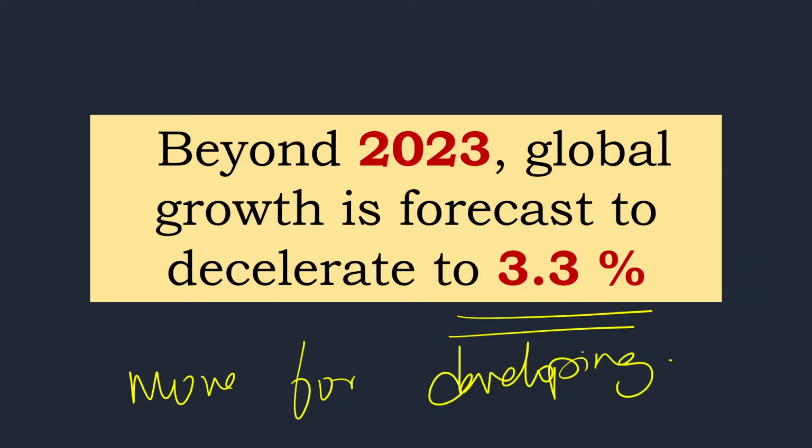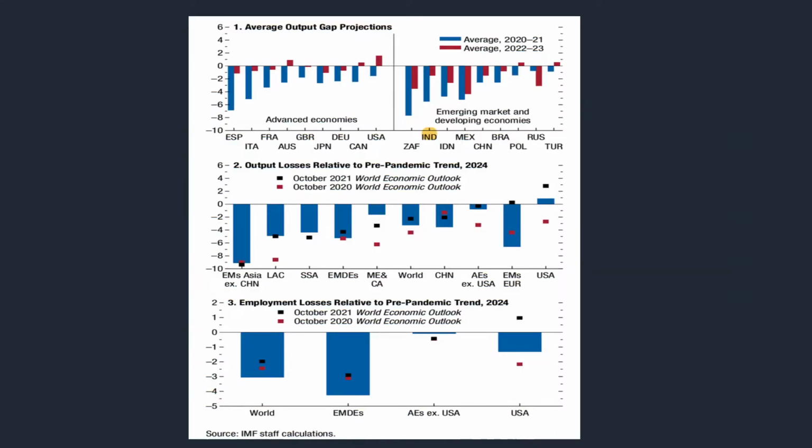For example, the United States is expected to reach its pre-pandemic trend output path by 2022. And for other advanced economies also, the shortfall relative to the pre-pandemic trend will narrow. So after this pandemic period, which is almost over now, the US will get back to the path by 2022 itself. But in the case of developing countries, it's going to worsen. And you can see this graph here. This graph will show the details.